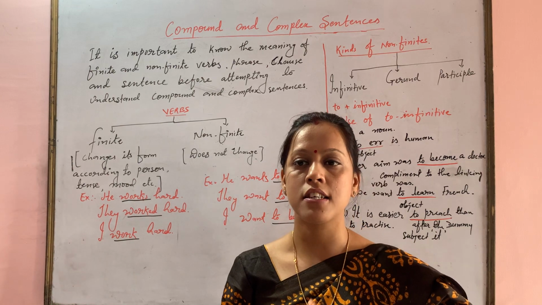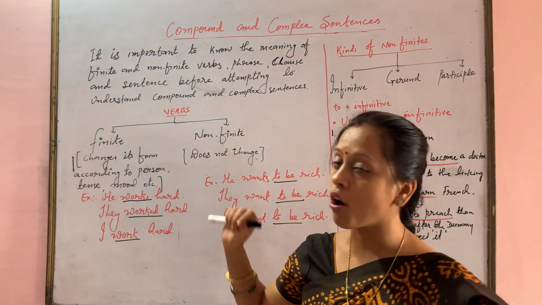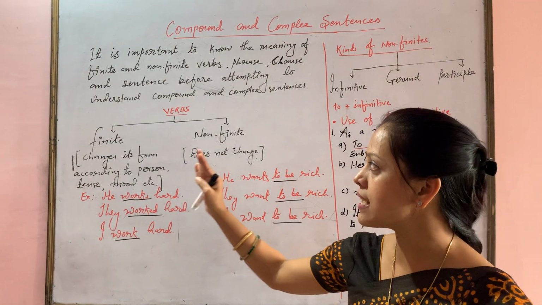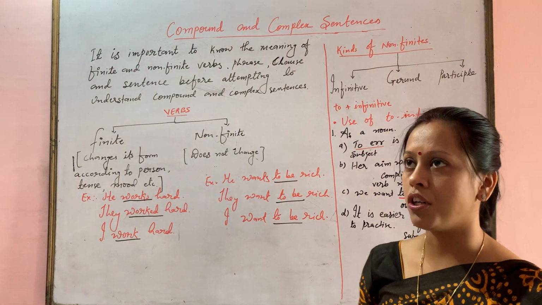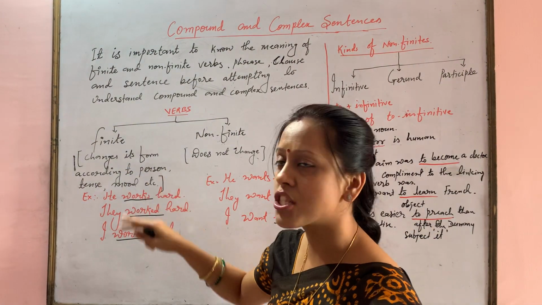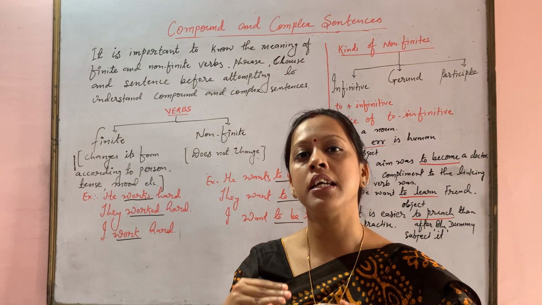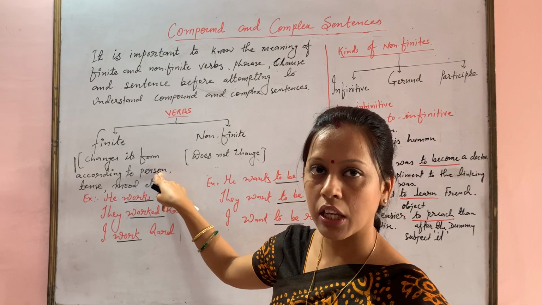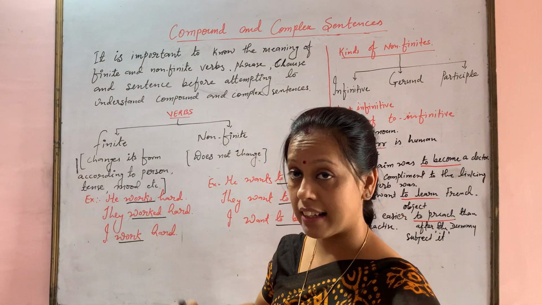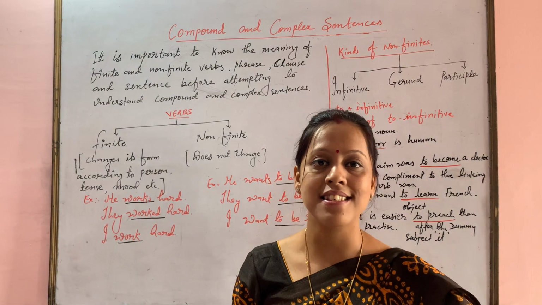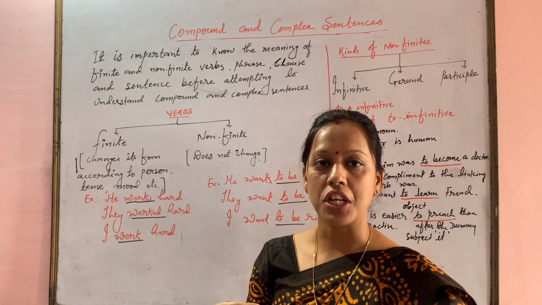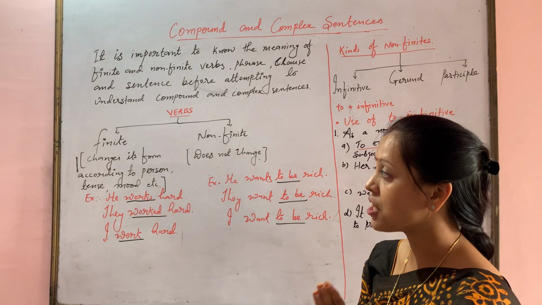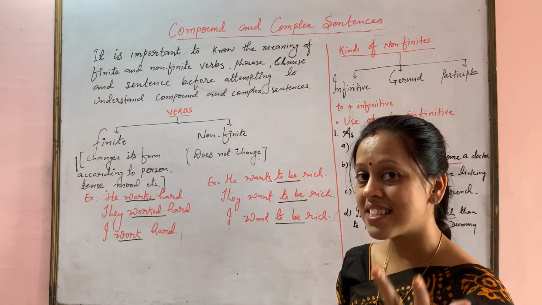Verbs are categorized into two forms, that is finite and non-finite. Now you should not be confused about what finite and non-finite verbs are. Finite verbs are the verbs that change their form. In a sentence they change their form according to person, whether singular or plural, tense, what tense the sentence is in, and mood. The construction of sentences changes in finite form when there is a change in person, mood, tense, etc.